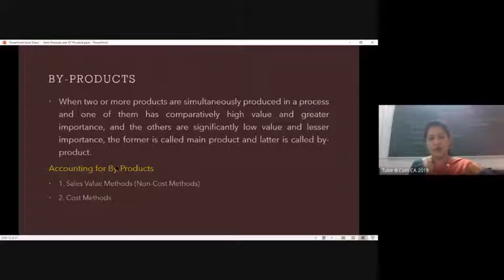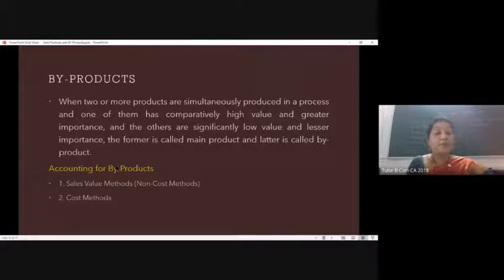See, coconut: when we manufacture it, we will get one main product, coconut oil, and along with that we will also get oil cake. So that is a good example of a byproduct. Oil cake is not so important, not so valuable, from the perspective of coconut oil, right?